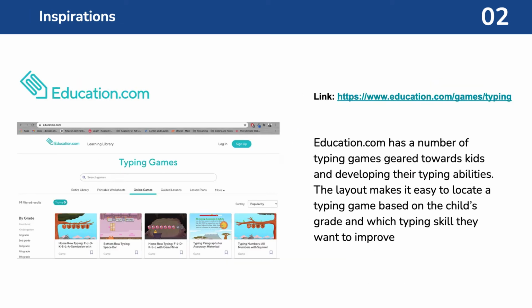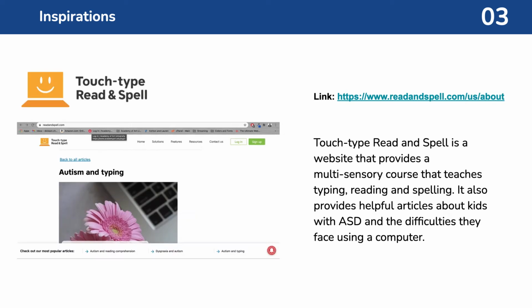One of my inspirations is education.com. This website offers typing games that are aimed in developing the typing abilities of kids. And another inspiration I had for this project is Touch, Type, Read, and Spell. This website provides a multi-sensory course that teaches typing, reading, and spelling. In addition, this website provides very helpful articles about kids with ASD and the difficulties they face using a computer.